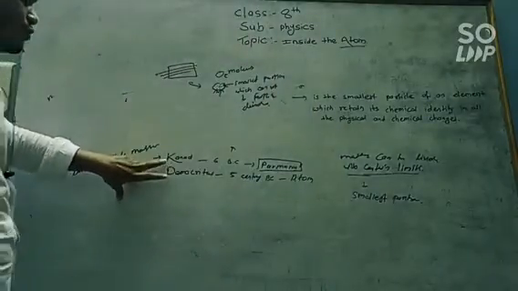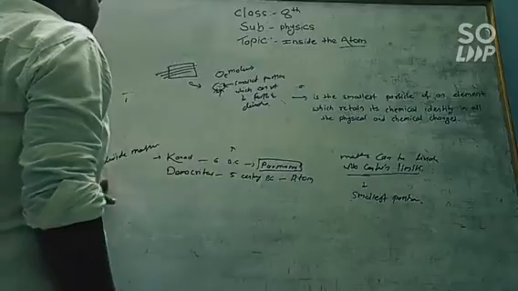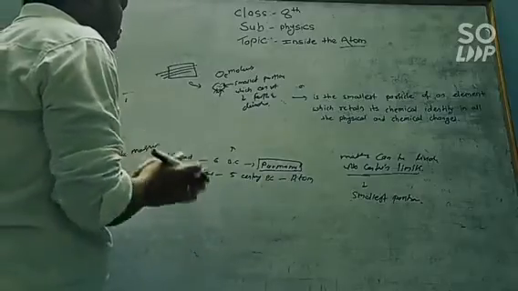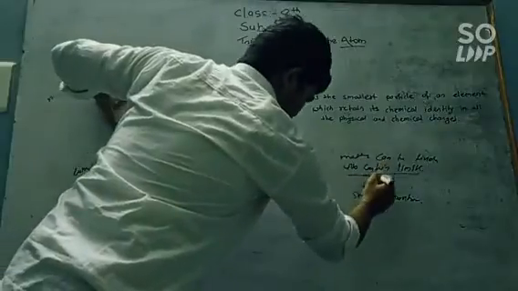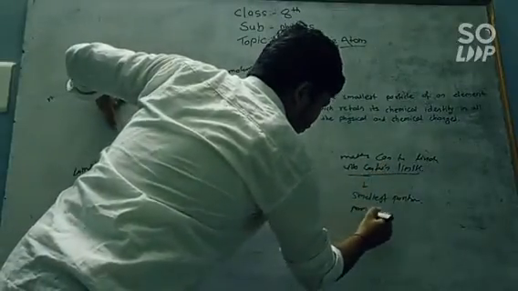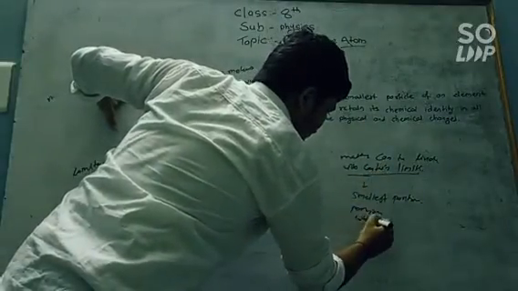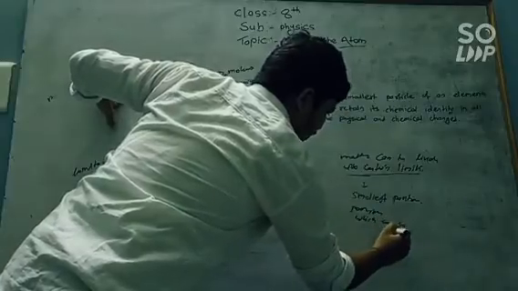So before the 6th century BC, Kanad states that there is a limitation for the destruction of matter, and at the last we get the particle which cannot be further divided.